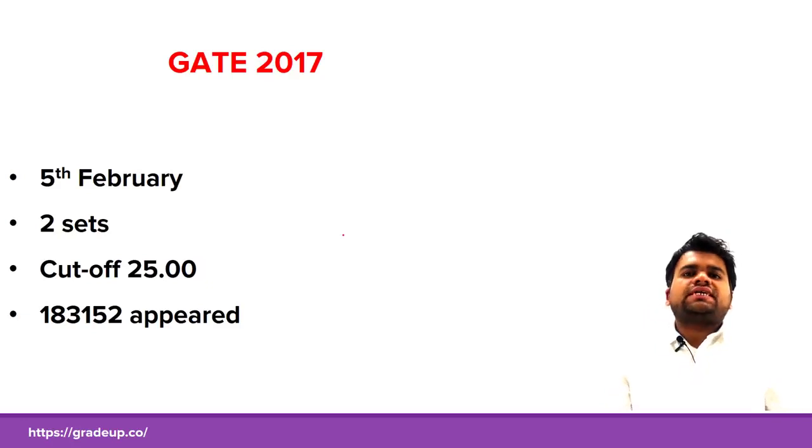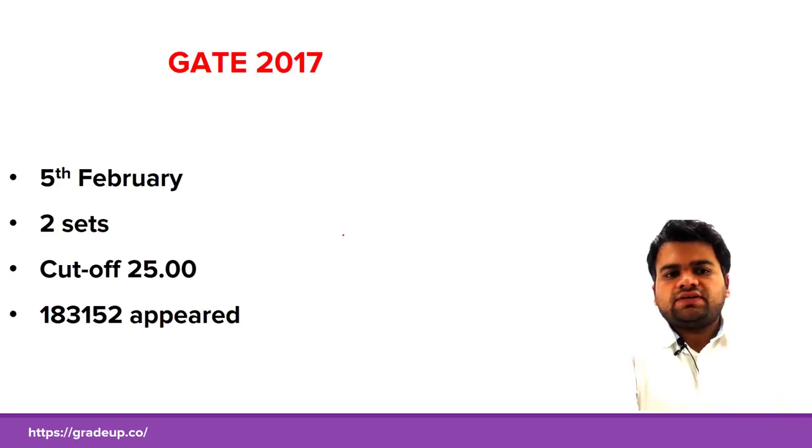So why have I shown you this analysis? Based on the analysis, you can expect for GATE 2018 that the cutoff would be hovering around 25 to 26. So a candidate who is seriously preparing for GATE 2018 can easily clear the cutoff, which would be around 25 to 26, and the number of students appearing in GATE 2018 will be around 1,90,000 or 1,93,000, something around that. So based on this analysis, you have gained some information about the expected cutoff and the number of students who may appear in GATE 2018.